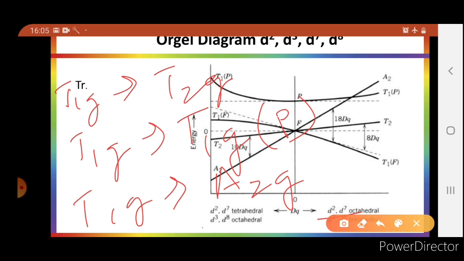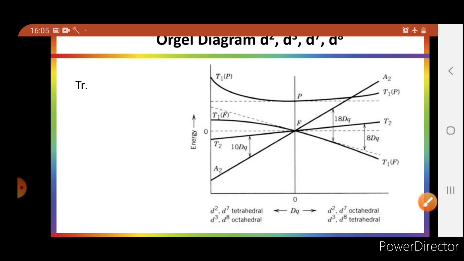Similarly, for d3 and d8 configuration, the energy order of spectroscopic terms will be reversed. What will be the ground term?